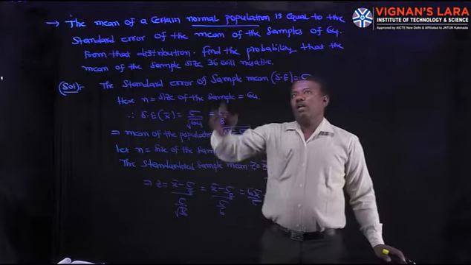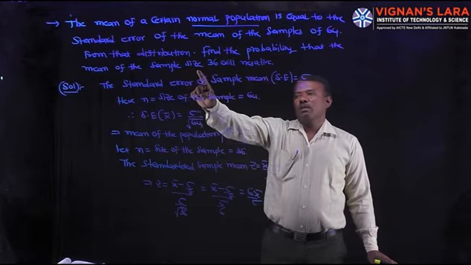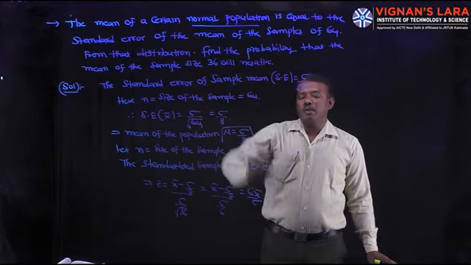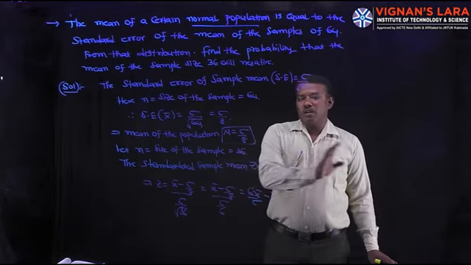And here we have to calculate the probability that the mean of the sample of size 36 will be negative, that is P of x bar negative.